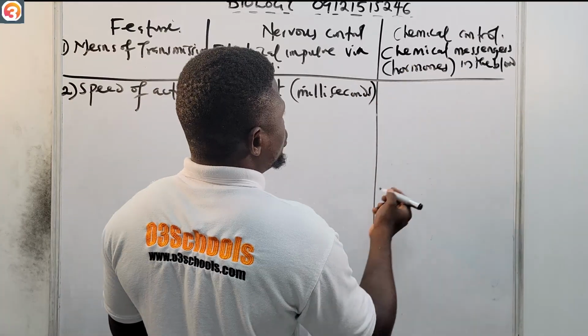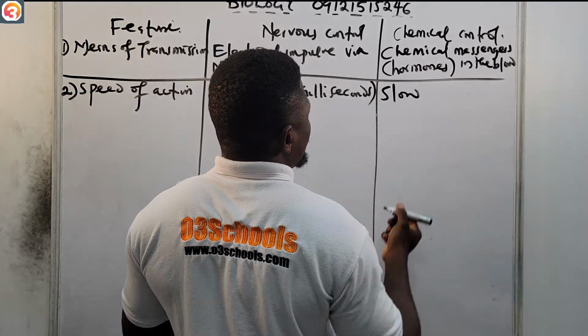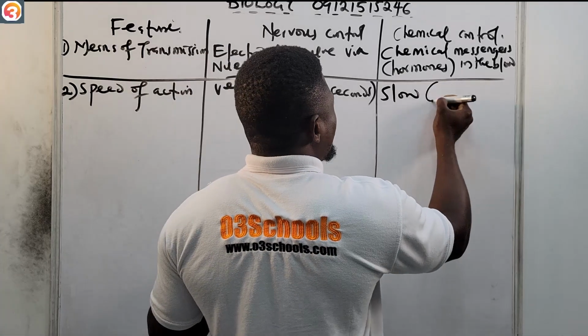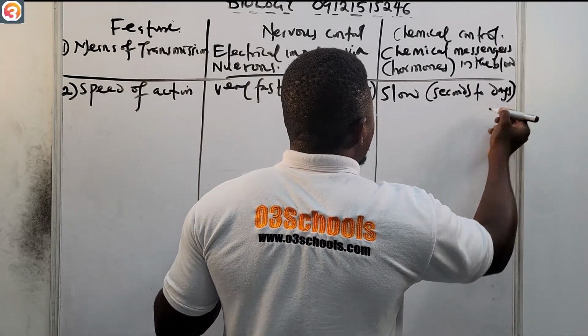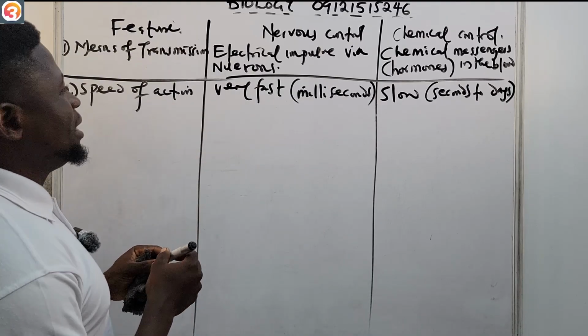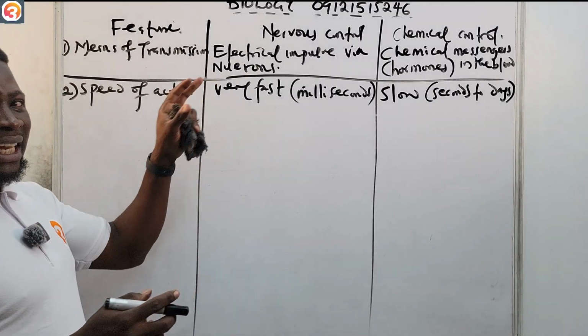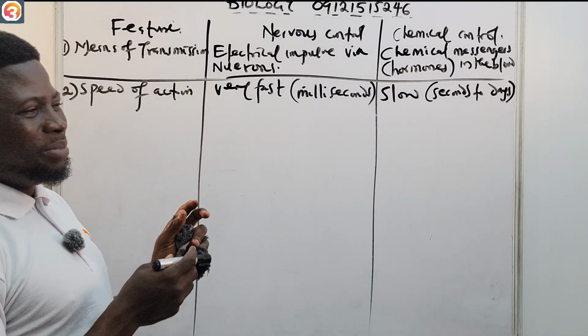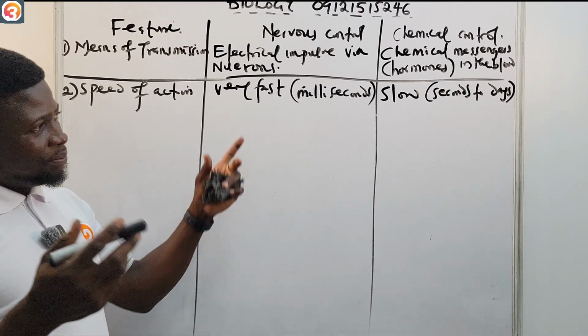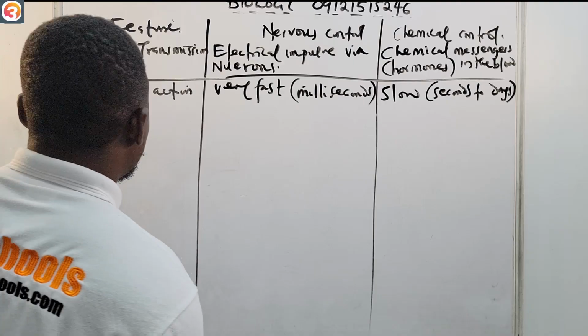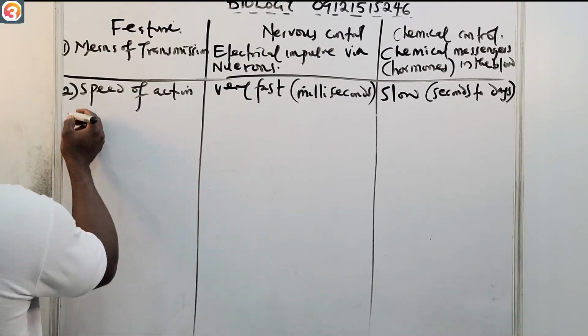While for chemical control it is slow, usually ranging from seconds to days. So for the speed of action, nervous control is very fast, usually milliseconds, while chemical control is slow, usually from seconds to days. Thirdly, we look at the duration of the effect.